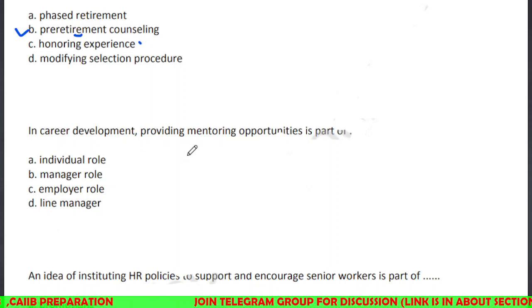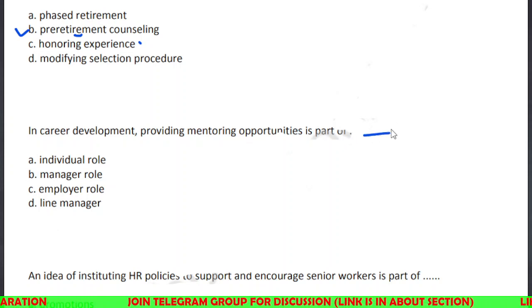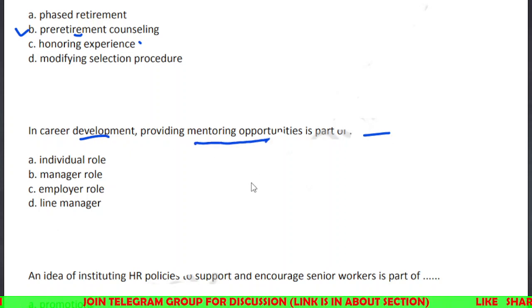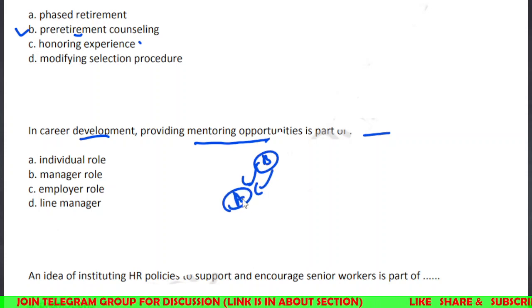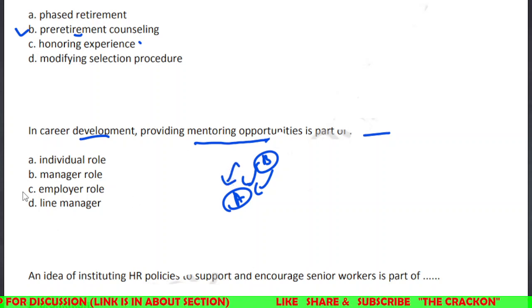In career development, providing mentoring opportunity is a part of dash. So if you are providing mentoring opportunity, that means you are guiding your junior. Here V is you and A is your junior, and if you are providing mentoring activity, then this is a part of individual role, manager role, employer role, or life manager. So if you are mentoring the things, this is part of employer role.